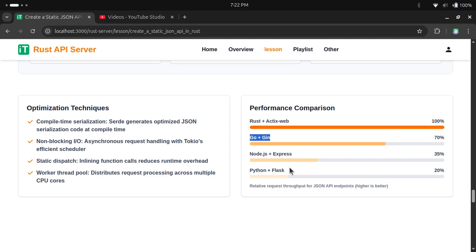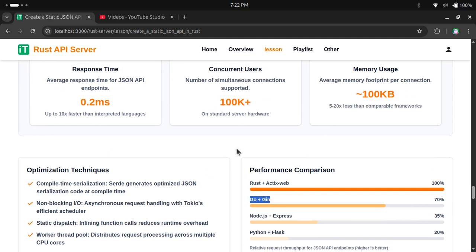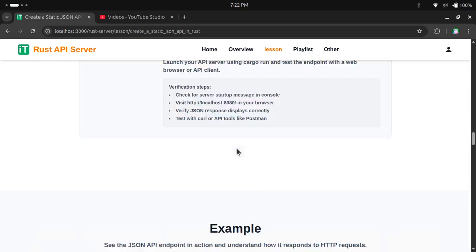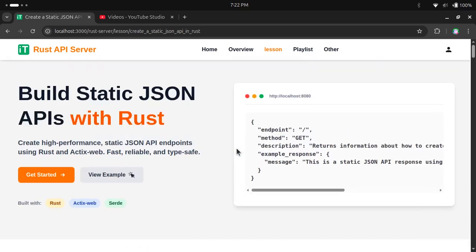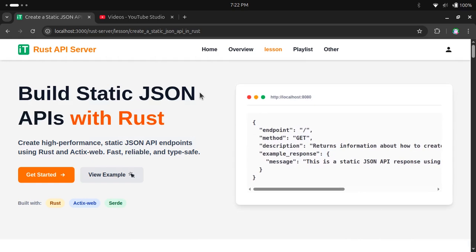So all this, in today's theory, I have mentioned it here. What you can do is just go to the website, you can read from there, and you can get the reference.